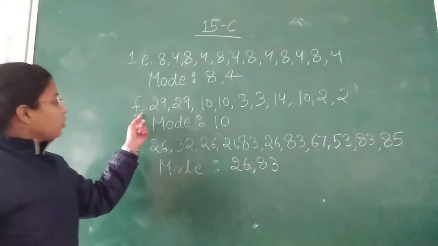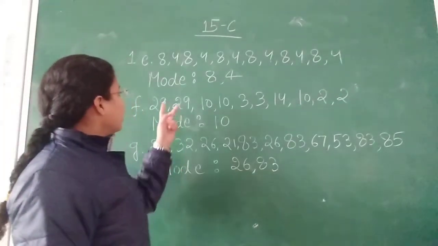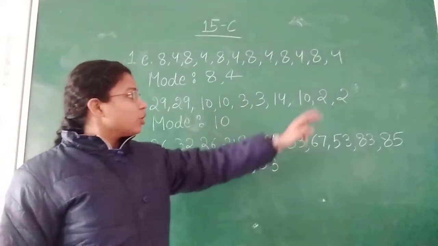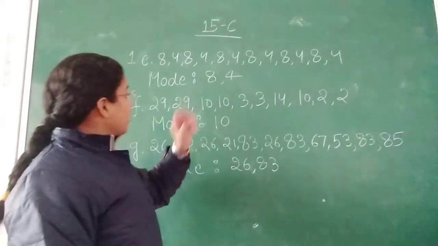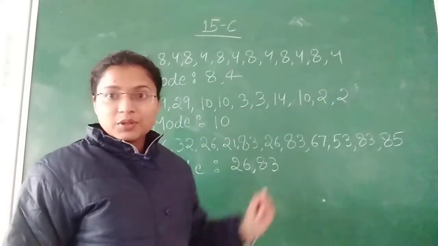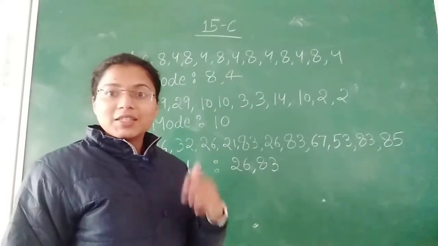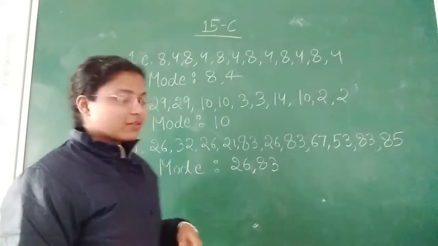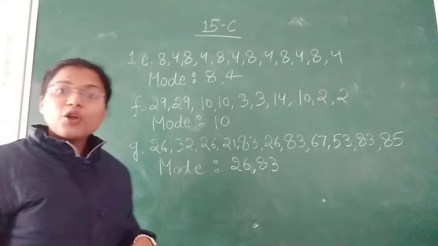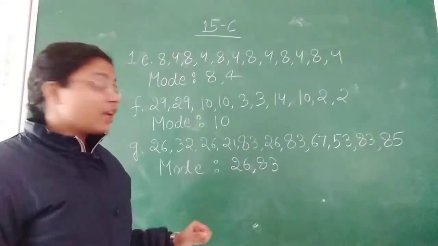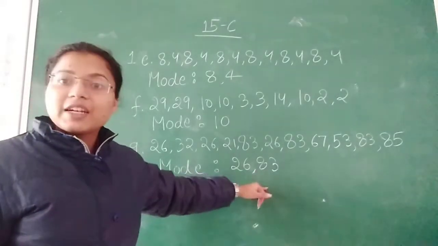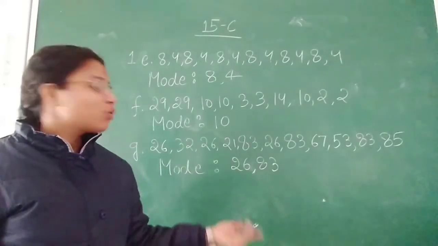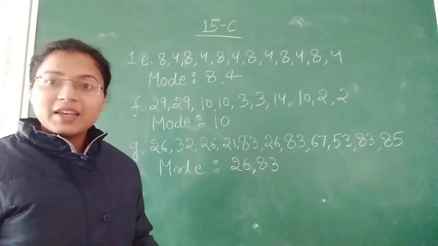Next, when you observe, just check 29 comes 2 times, 3 comes 2 times, 2 comes 2 times, but 10 comes 1, 2, 3 times. So 10 is repeating itself more frequently. So our mode will be 10. Next, when you calculate, you will get 26 and 83 are repeating themselves more frequently than others. So our mode will be 26 and 83.